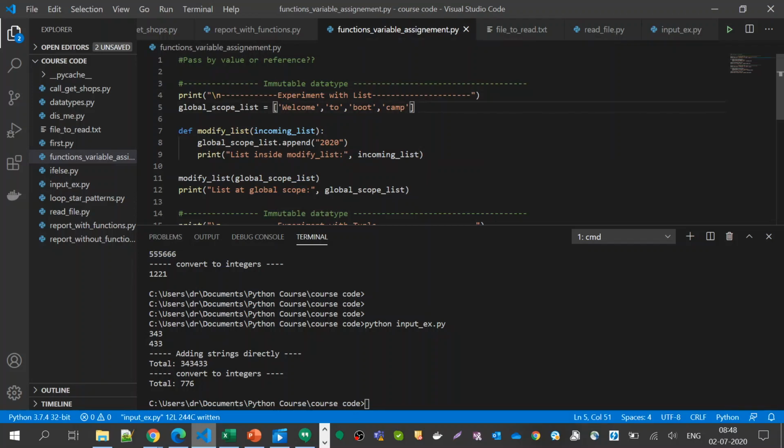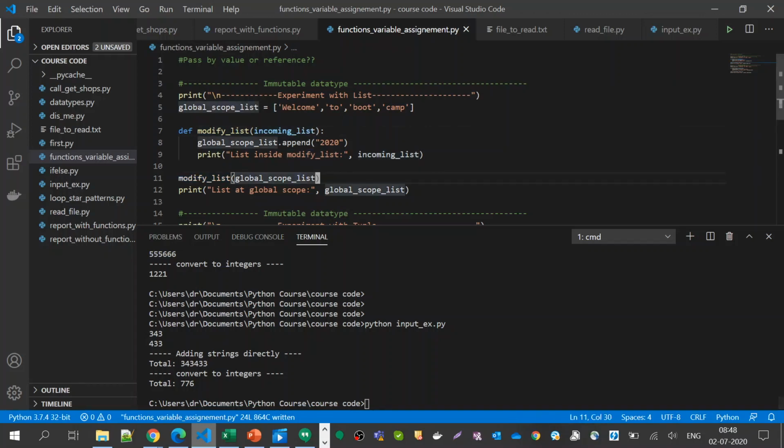Okay, let us try to experiment. I have a small function here called modify list, and it is taking a parameter which is a list. I will also have a global parameter here, and I'm going to pass this value to this function. It's very simple. I'm going to modify this list and see what is happening.